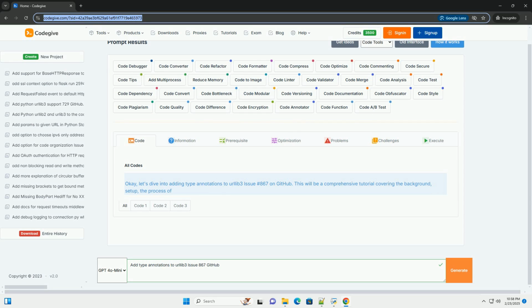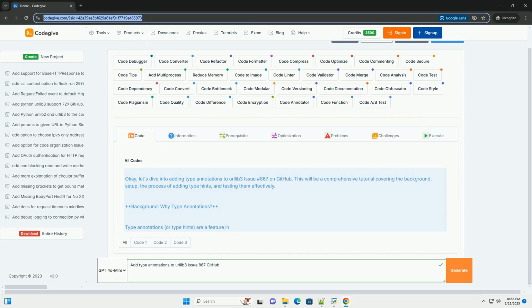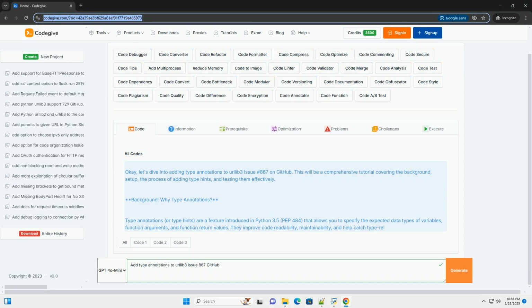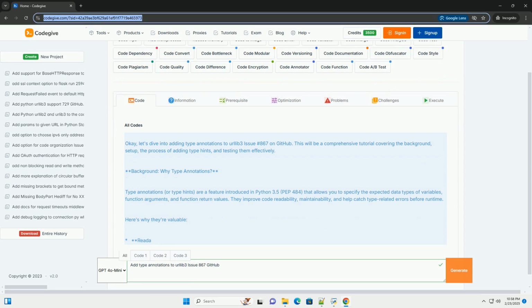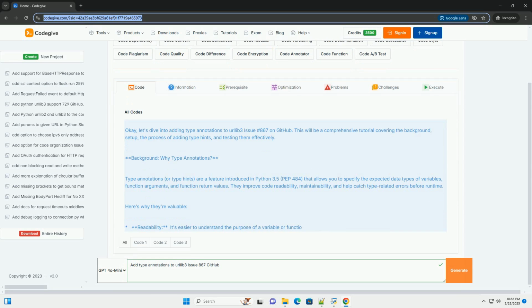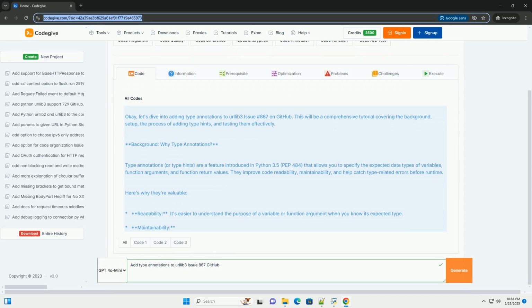OK, let's dive into adding type annotations to urllib3 issue 867 on GitHub. This will be a comprehensive tutorial covering the background, setup, the process of adding type hints, and testing them effectively.